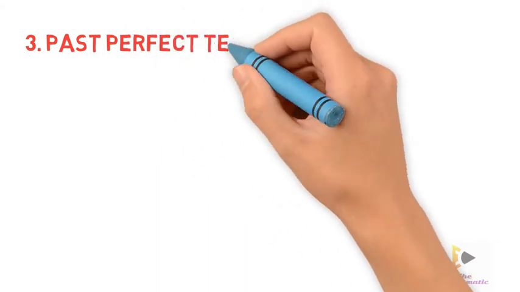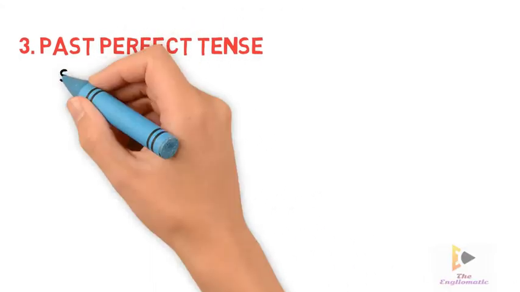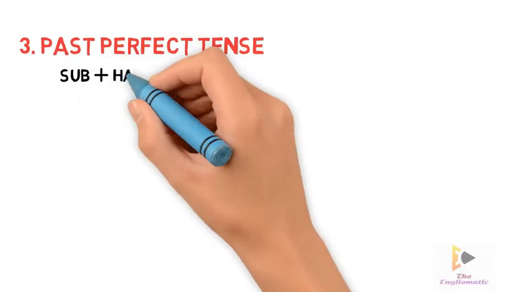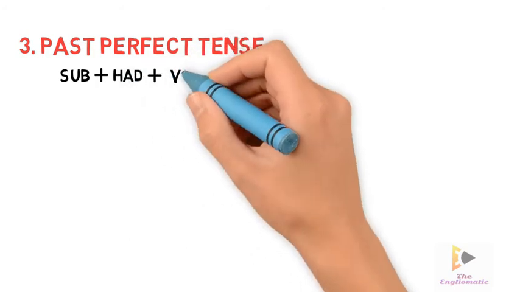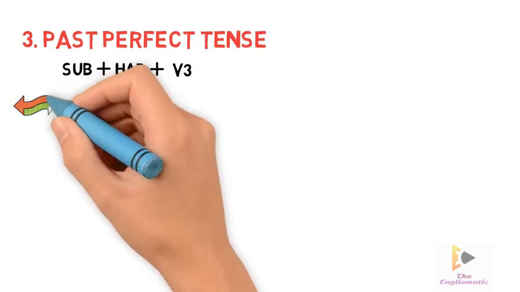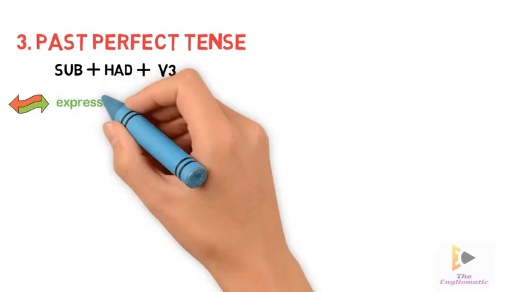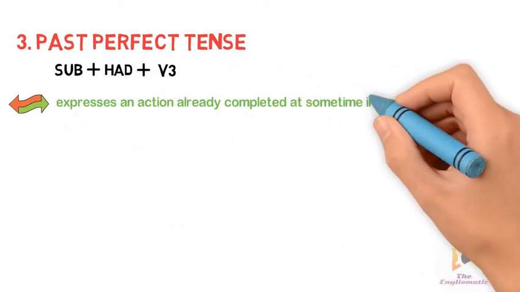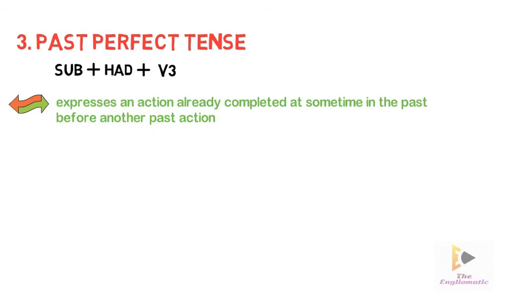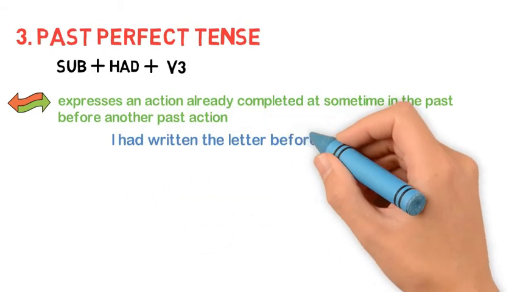The past perfect tense is formed by subject plus had plus third form of the verb. This tense expresses an action already completed at some time in the past before another past action. For example, I had written the letter before he arrived.